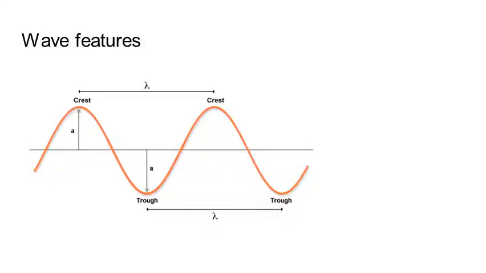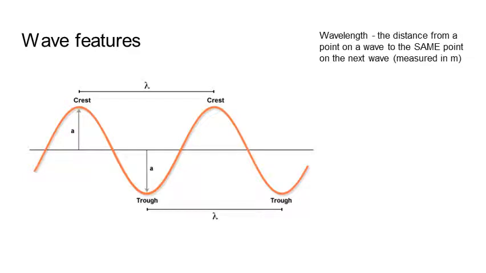When we're labeling waves, we need to know the main features of it. Wavelength is the distance from one point on a wave, crest here, to the same point on the next wave. So it has to go exactly from one crest to the next crest. You could, of course, do it from one trough on a wave to the trough on the next wave, but it must go from one point on a wave to the same point on the next wave, always measured in meters.